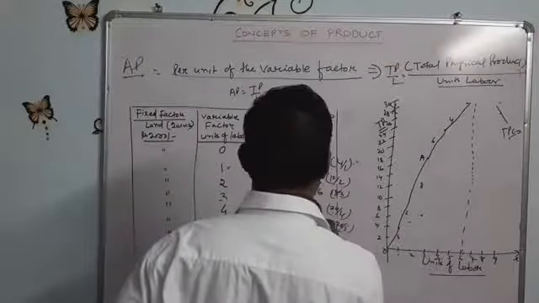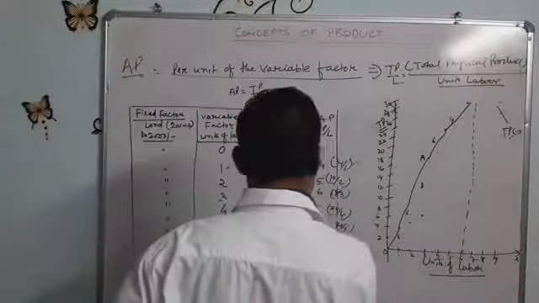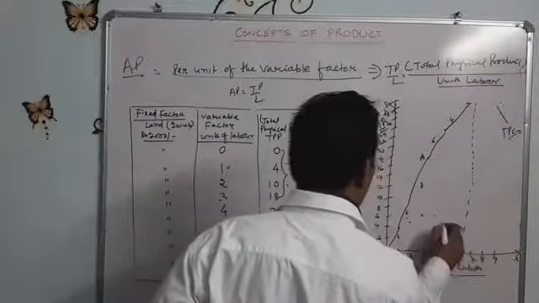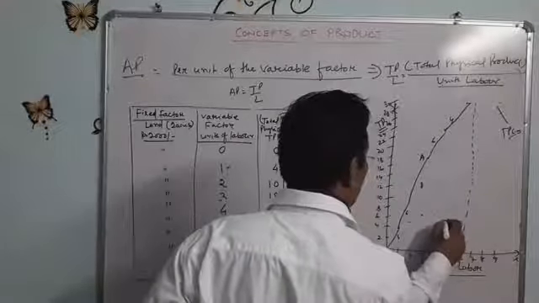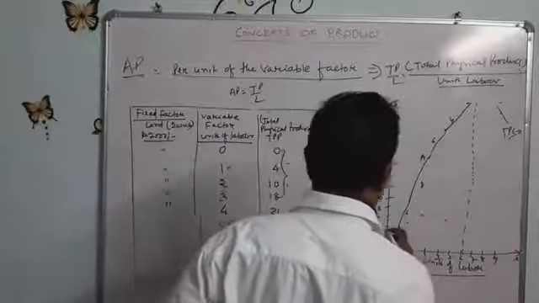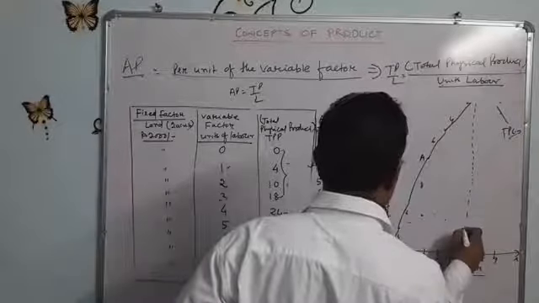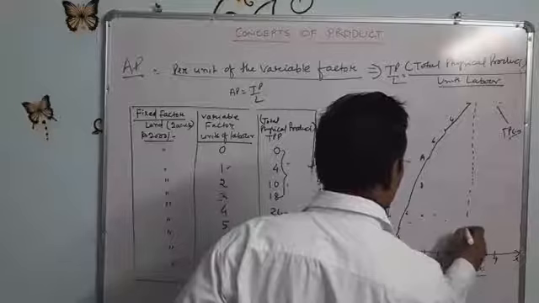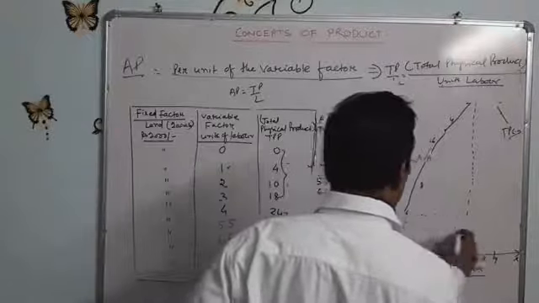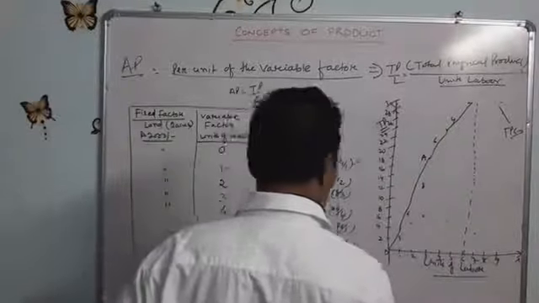Fourth unit of labor, it is also 6. Fifth unit of labor, it is 5.6. Sixth unit of labor, it is 5. Seventh unit of labor, 4.3. And eighth unit of labor, 3.5.